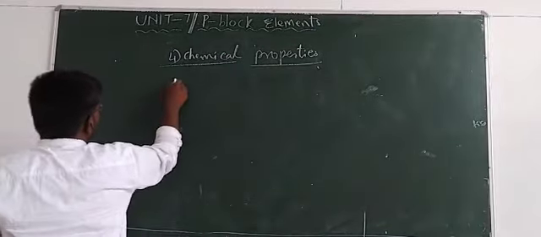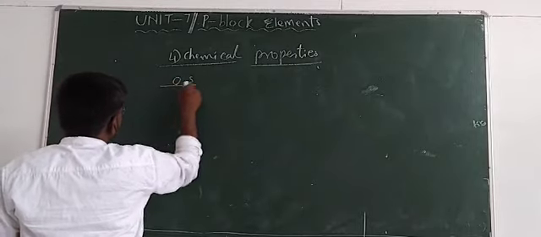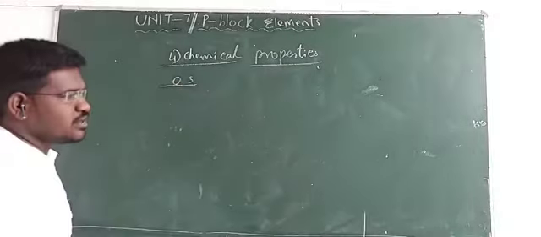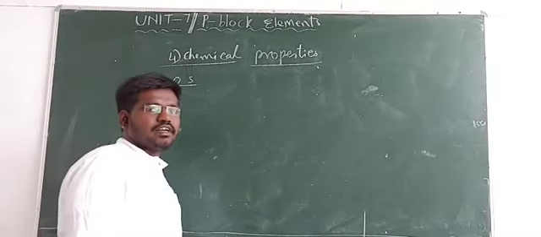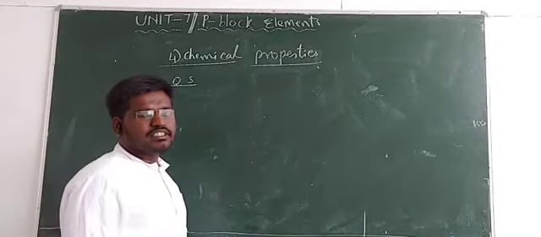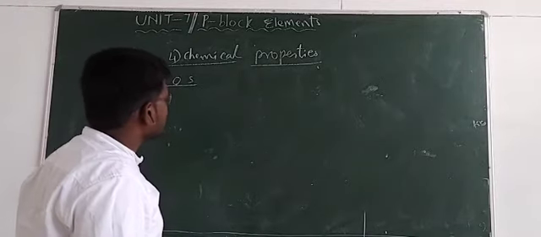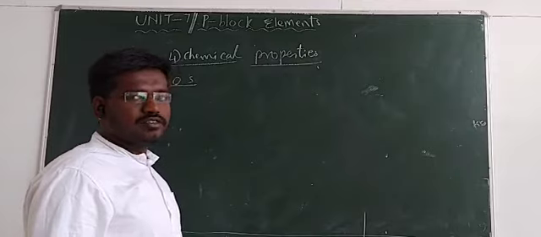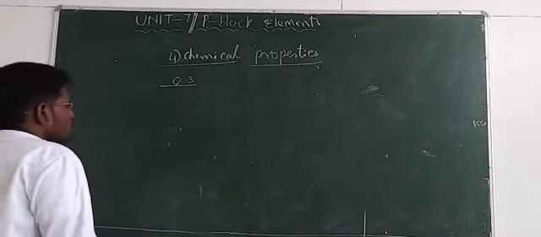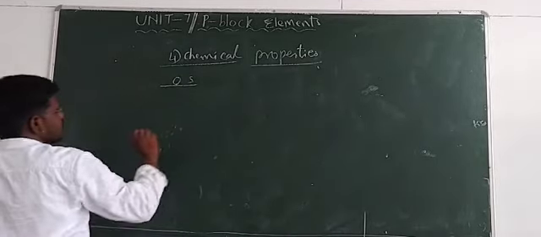First one, oxidation states. You know, oxidation state and oxidation number means the losing or gaining of electrons by an atom present in a molecule is known as oxidation state. The losing or gaining of electrons by an atom in a given molecule is known as its oxidation number or oxidation state.